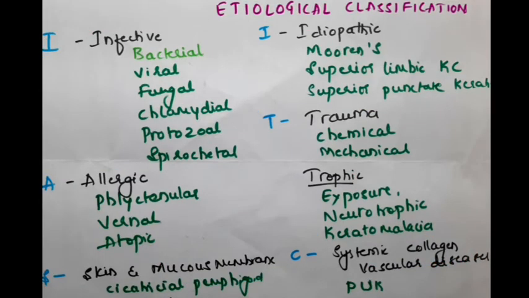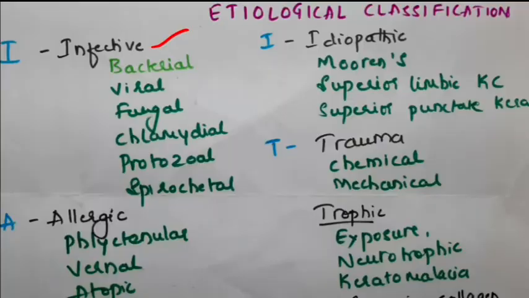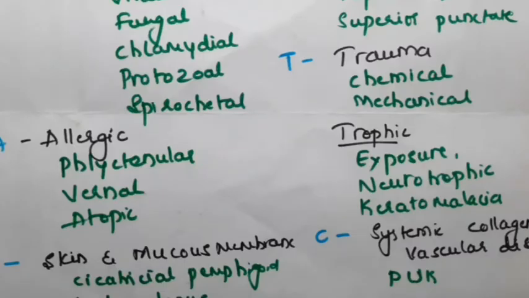So in each, let us see what are the causes. In the infective, you all are familiar with the bacteria, virus and the fungus. So those are the first three infective causes: bacterial, viral and the fungal, followed by chlamydial, protozoal and the spirochetal. Okay, in the allergic, just remember the topics of the conjunctiva. There we have the vernal conjunctivitis, atopic conjunctivitis and the phlyctenular conjunctivitis. The word keratitis is added here, which means there is a continuity of the inflammation of conjunctiva to the cornea. So phlyctenular keratoconjunctivitis, vernal keratoconjunctivitis and the atopic keratoconjunctivitis.